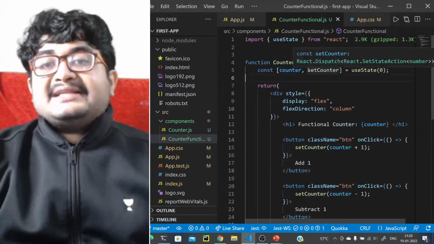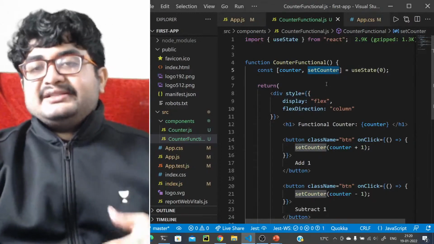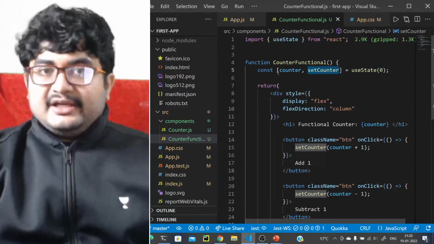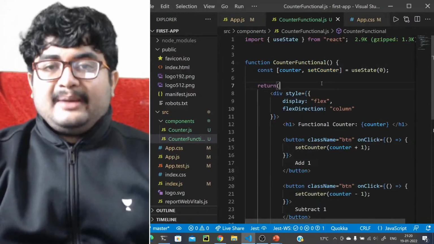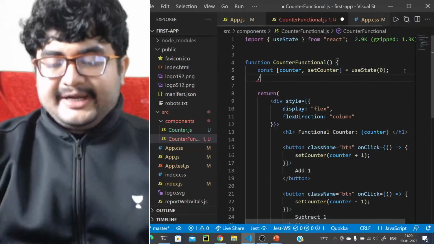The second will be a setter method for that state, like set counter. Set counter is some name that we are giving, right? Just remember destructuring. What did we do? If it returns an array of two items, we want to destructure them out. So basically, let's say it returns an array. Let me write it here.